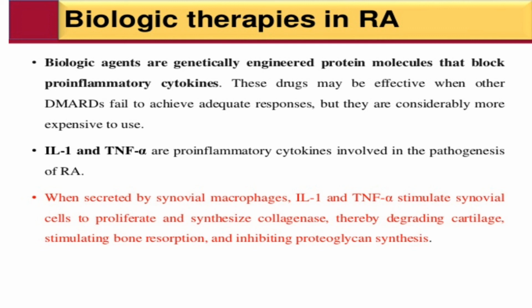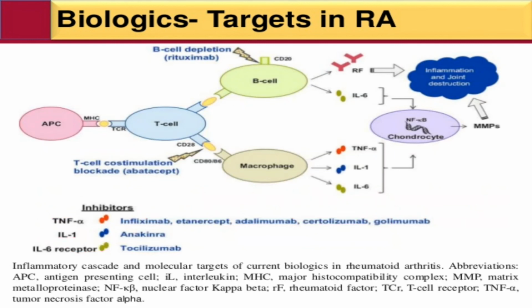IL-1 and TNF alpha are pro-inflammatory cytokines involved in the pathogenesis of RA. When secreted by the synovial macrophages, IL-1 and TNF stimulate synovial cells to proliferate and synthesize collagenase, degrading cartilage, stimulating bone resorption, and inhibiting repair. Next point is biological target in RA.